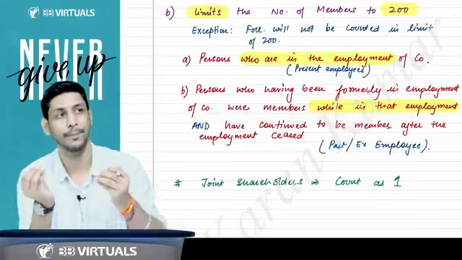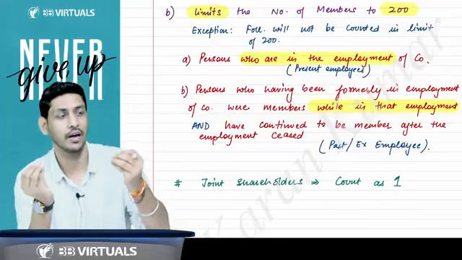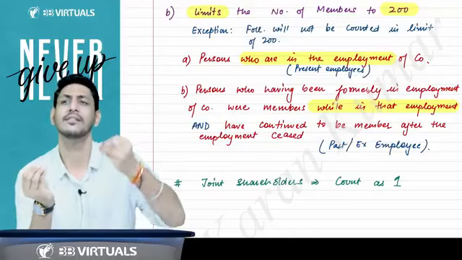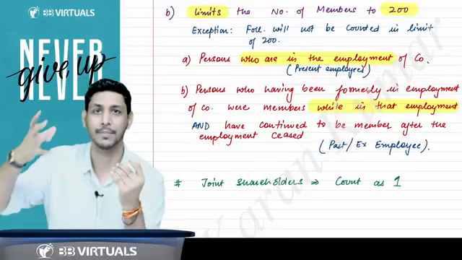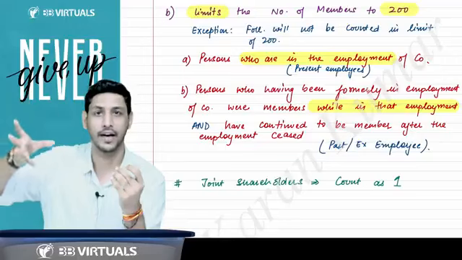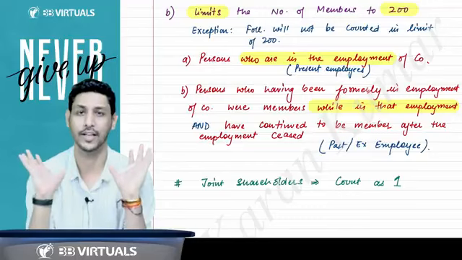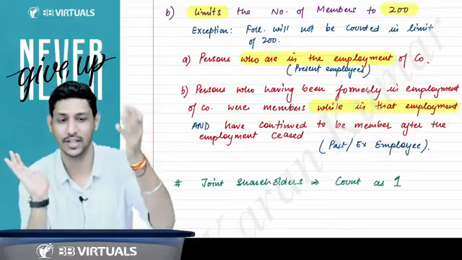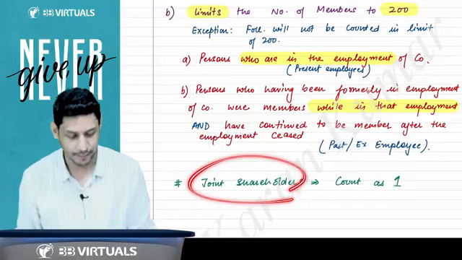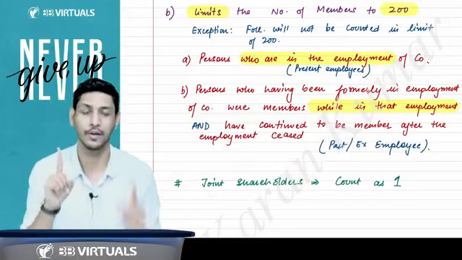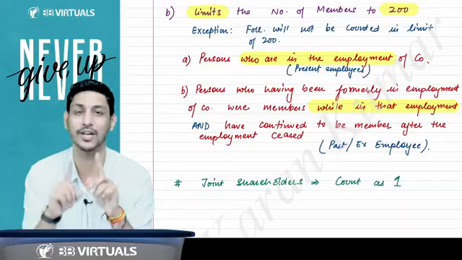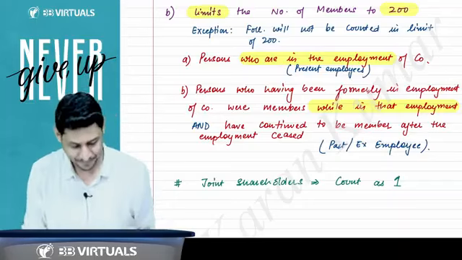For example, let's say there is a person named Ravi, and another person named Ravina. Ravi and Ravina got married to each other, and they say that we will do everything together, and they took the shares together. Will they be counted as two shareholders or one? You will be counted as one shareholder, because joint shareholders are counted as one only.